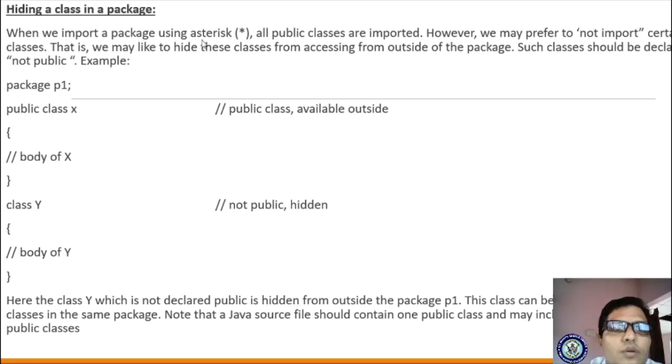When we import a package using asterisk, here asterisk means a star, all public classes are imported. Whatever the class is declared as public, you are importing in your program. However, we may prefer not to import certain classes.